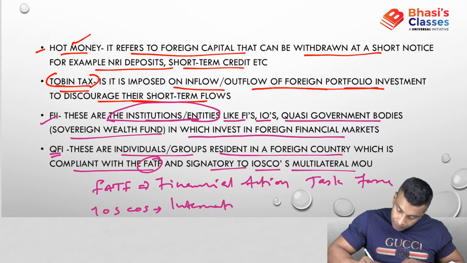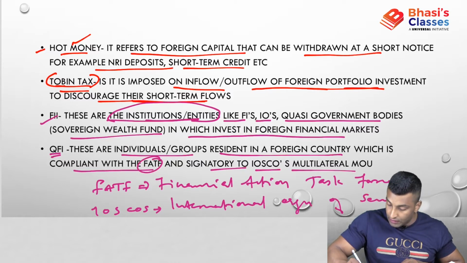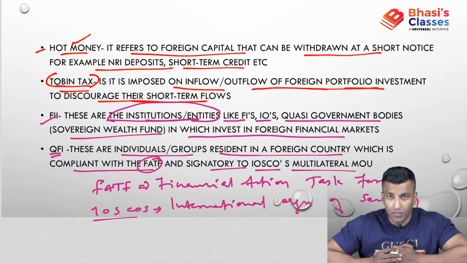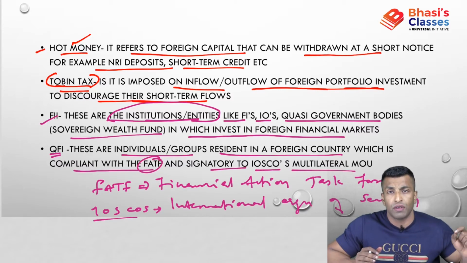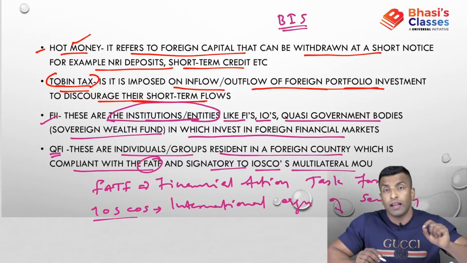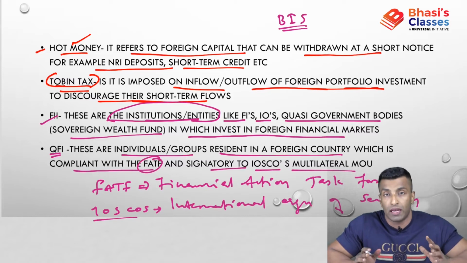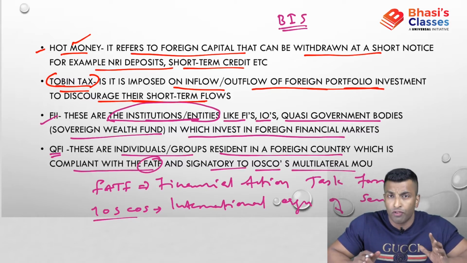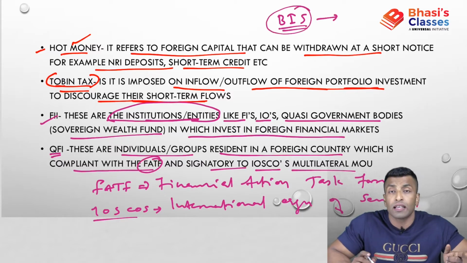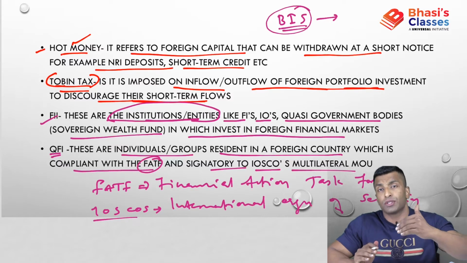What is IOSCO? International Organization of Securities Commission. Actually, SEBI follows IOSCO. Now, if you remember, in one of our previous lectures we talked about Basel norms. There we discussed the Bank for International Settlements, BIS, and I told you BIS is the bank of central banks. In India there are a lot of banks, and all the banks are controlled by RBI, so RBI is the bank of banks. And BIS is the bank of central banks. That means RBI is following BIS.